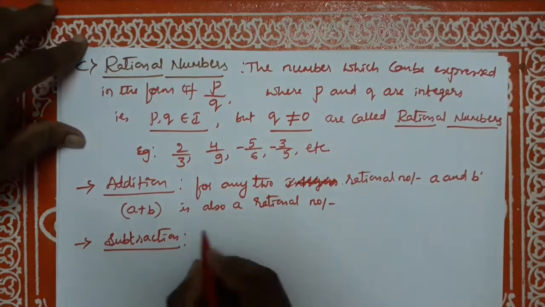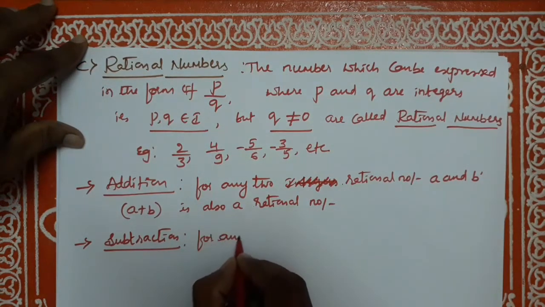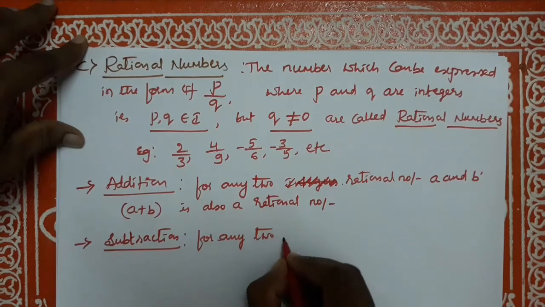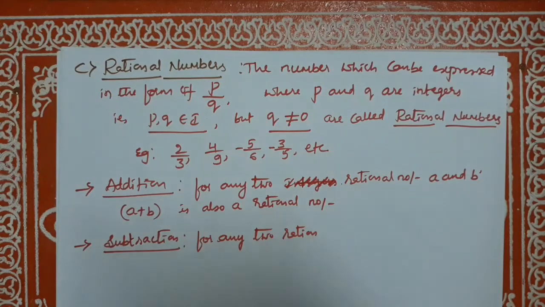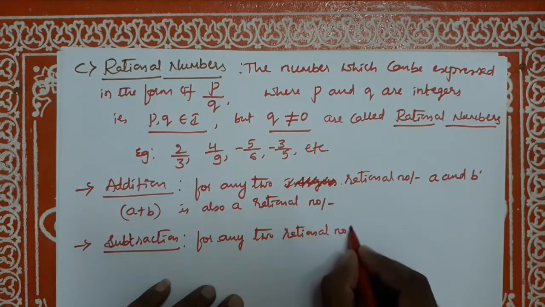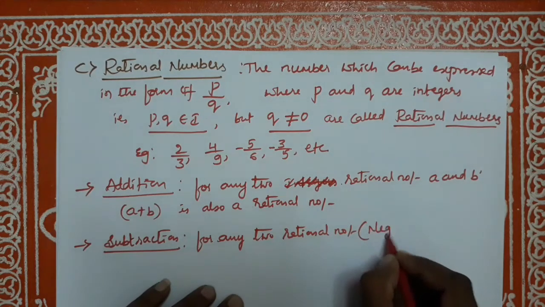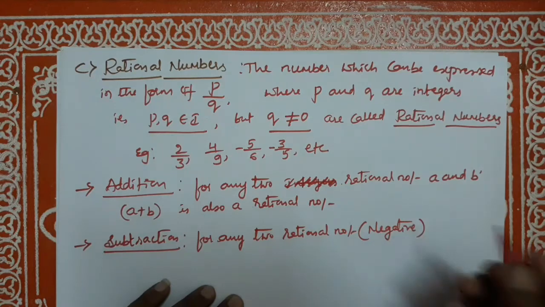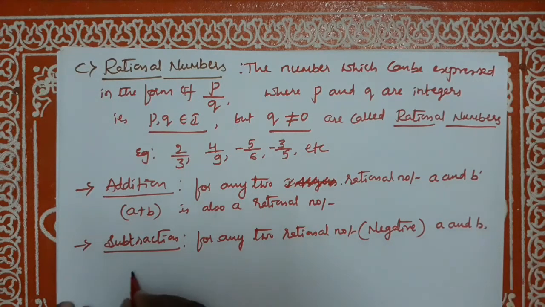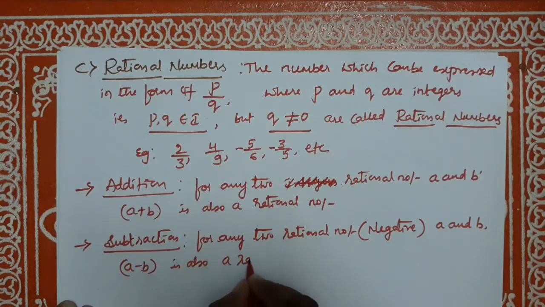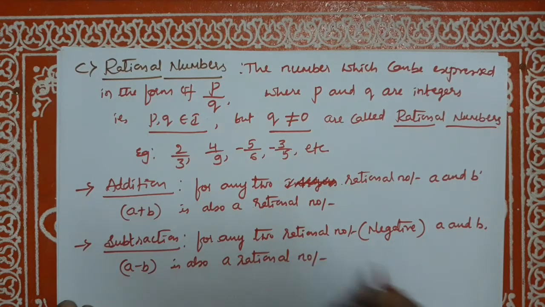For any two negative rational numbers a and b, a minus b is also a rational number.